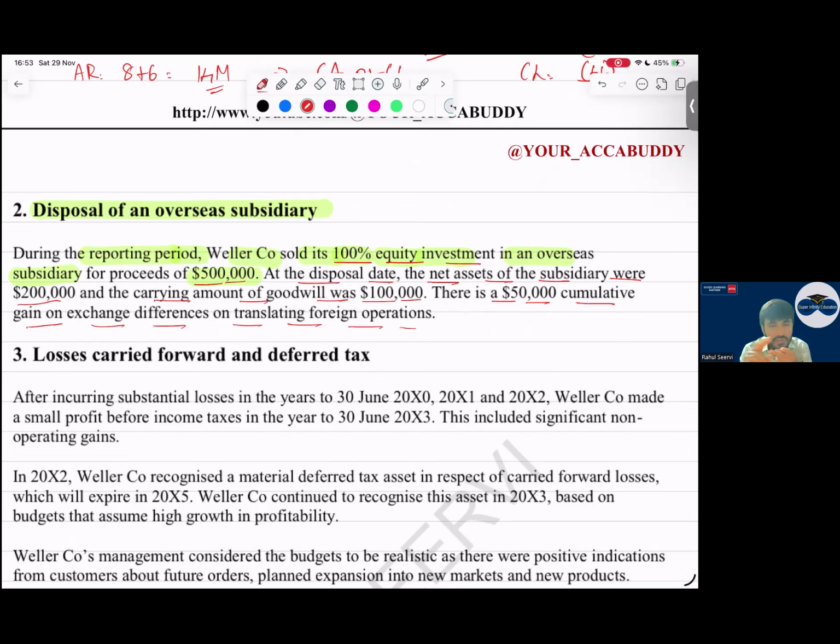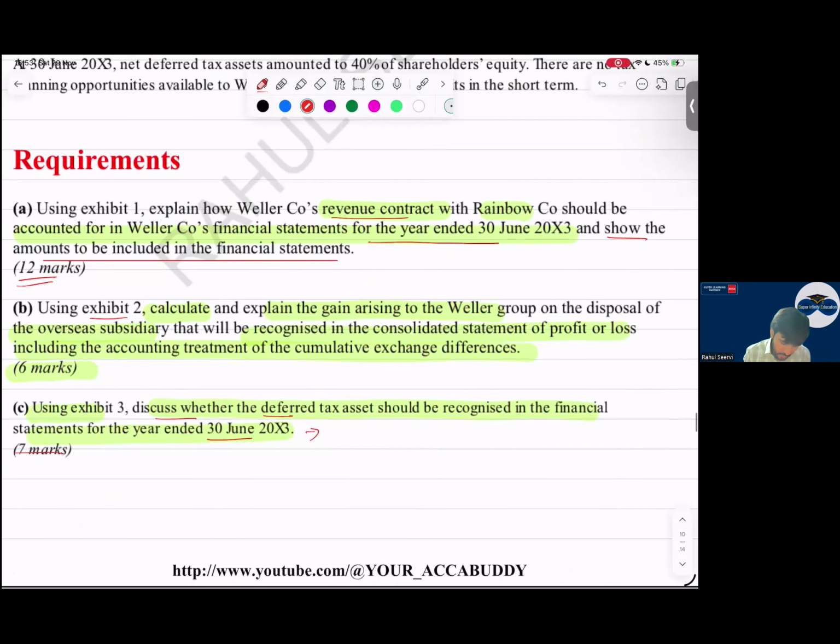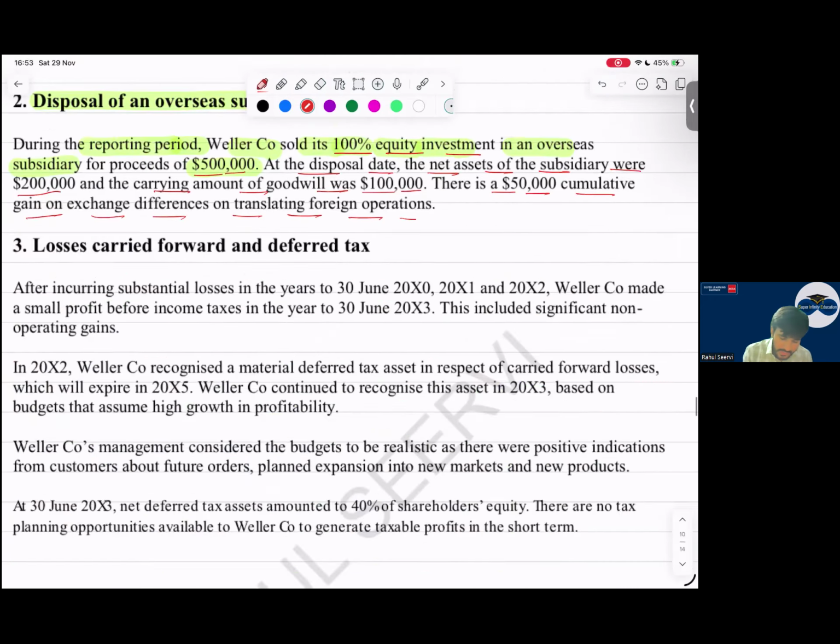As NCI is not there, everything belongs to the parent only, and thus exchange gain or loss is recognized in OCI and accumulated in the translation reserve account. So once we dispose of the foreign operation, this translation reserve, the exchange gain or loss, is reclassified to P&L, and that also will be a gain or loss. So the requirement is very easy. They mention: explain the gain arising from this disposal. So let us calculate, sir.